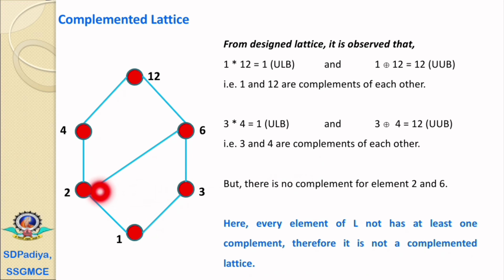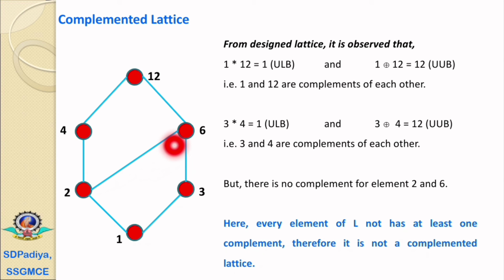Now if we try to find the complement of 2, then obviously we'll check one by one. 1 will not be the complement of 2. 3 will not be the complement of 2, because its least upper bound will be 6. 4 will not be the complement, its least upper bound will be 4. Then 12 again will not be the complement of 2, because the greatest lower bound will be 2. The greatest lower bound must be the universal lower bound, and the least upper bound must be the universal upper bound. Therefore, there is no complement element for 2.